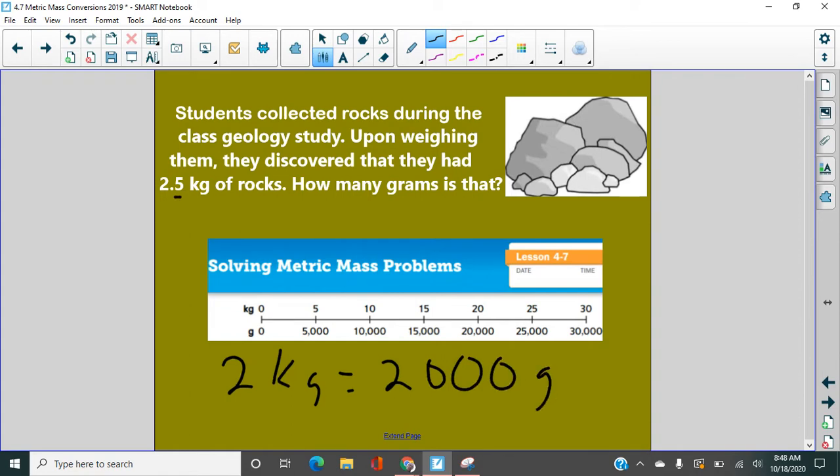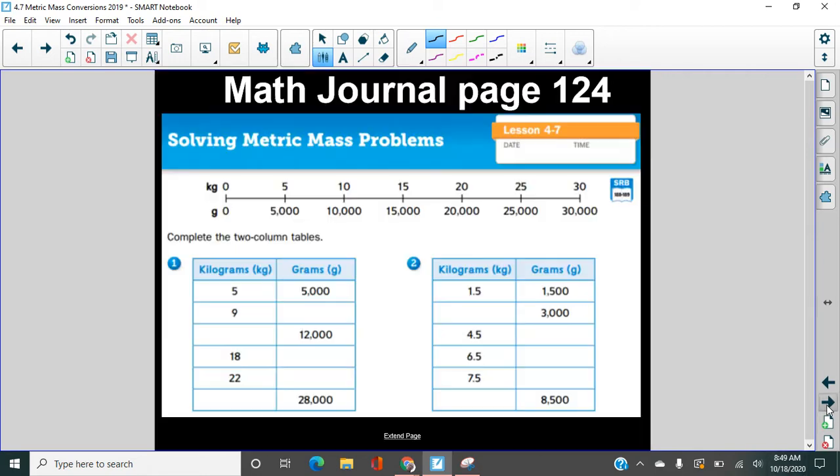But I also have another 5/10. 5/10 is half, right? So if half of 1,000 is 500, then 2.5 kilograms is equal to 2,000, that's the 2, and then 500, that's the other half of a kilogram, 2,500 grams.